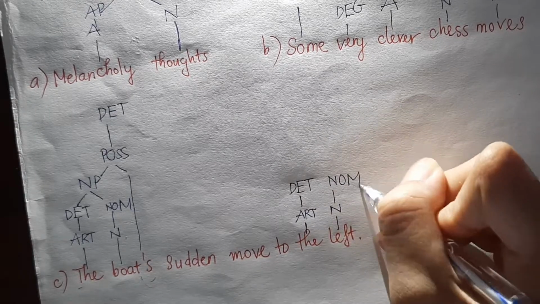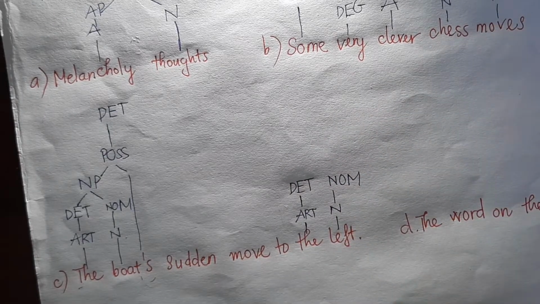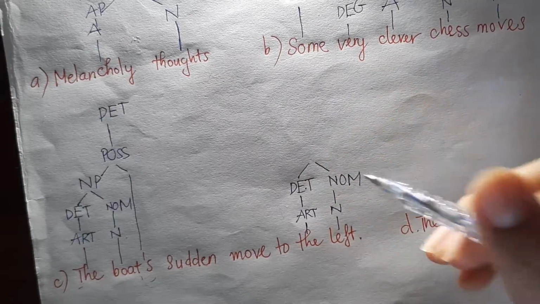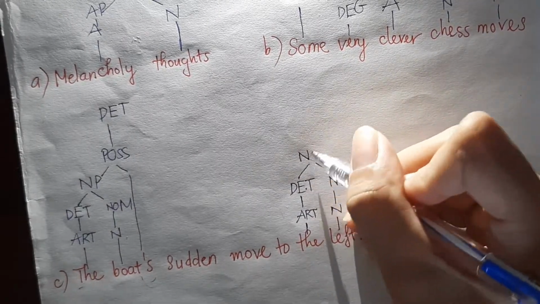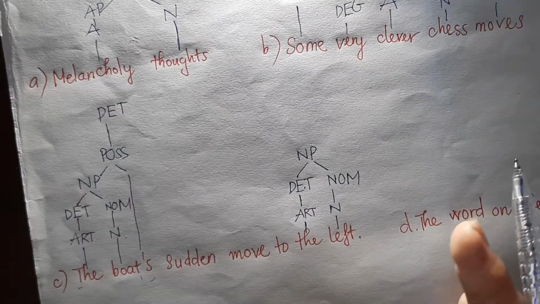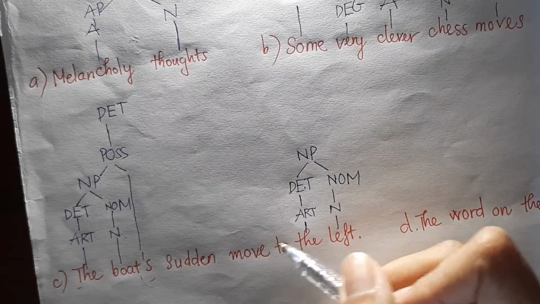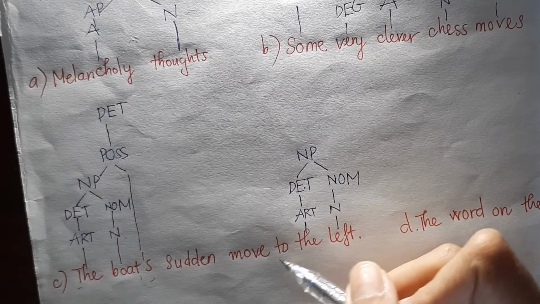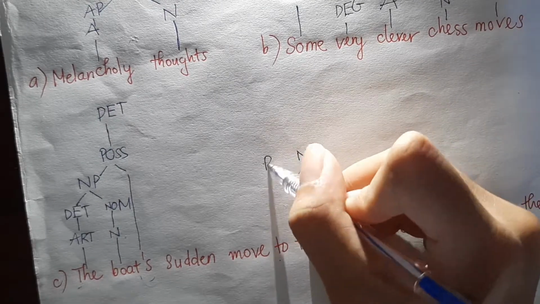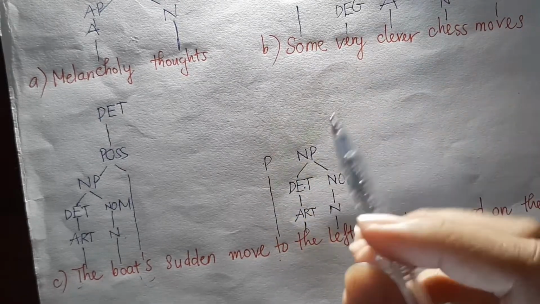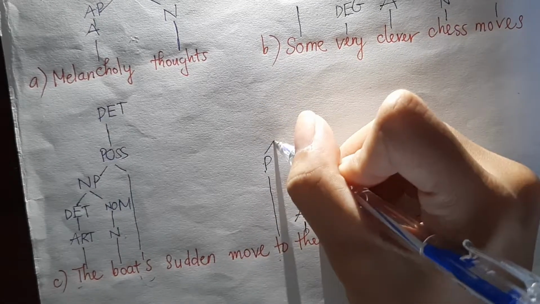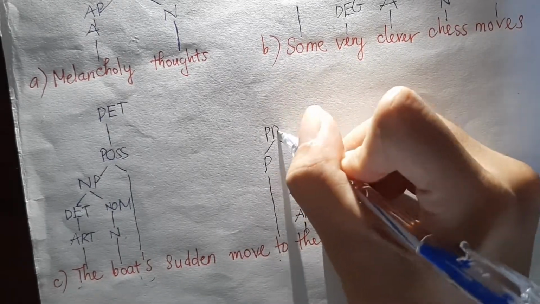Nominal. Okay, next, determiner and nominal. So together combined, we have noun phrase, and then we do it from right to left. What kind of words do they belong to? It is a kind of preposition, right? So we have preposition, and then preposition combined with noun phrase, we have preposition phrase.